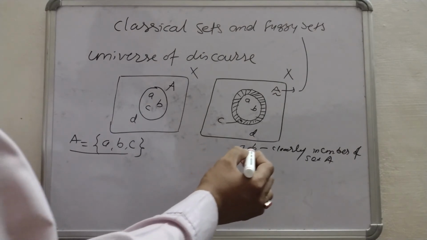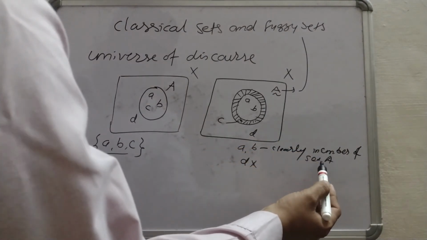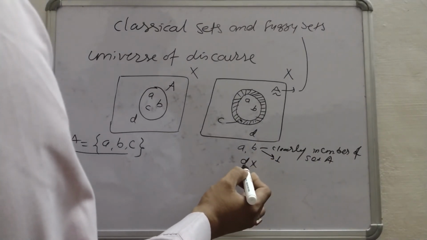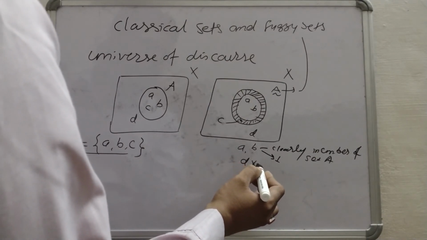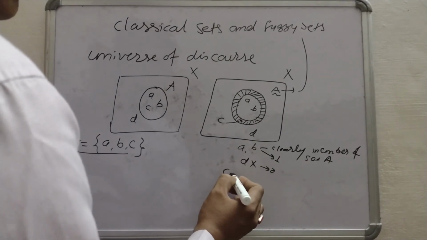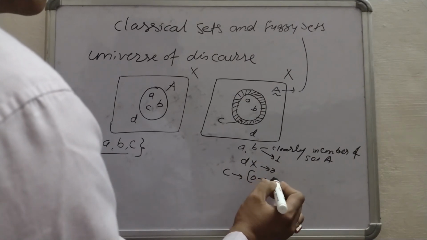So if we consider the full membership by 1 and the elements which are outside set A by 0, then the membership for c will be from 0 to 1.